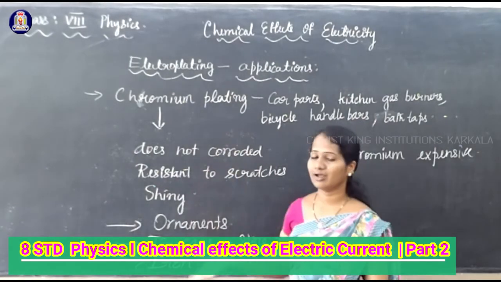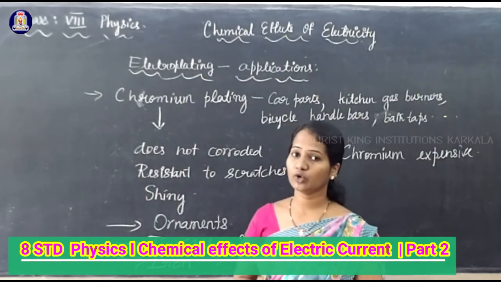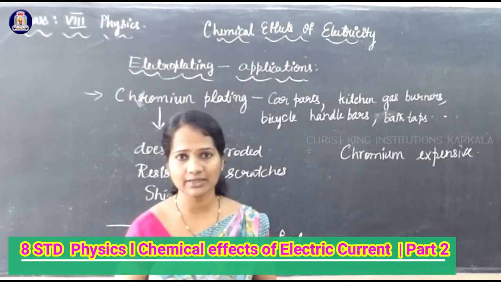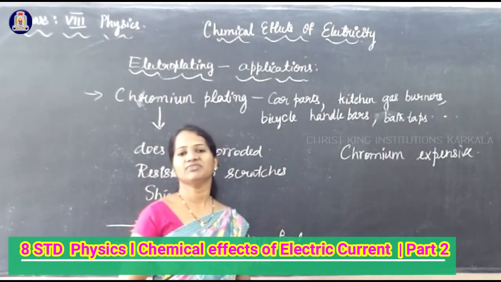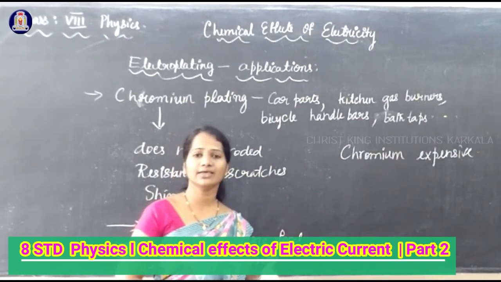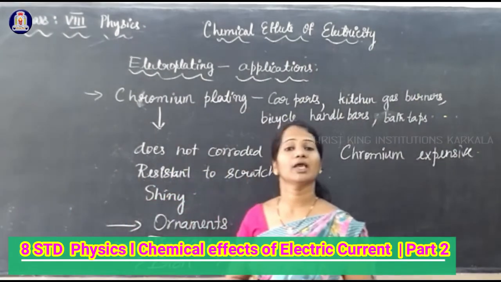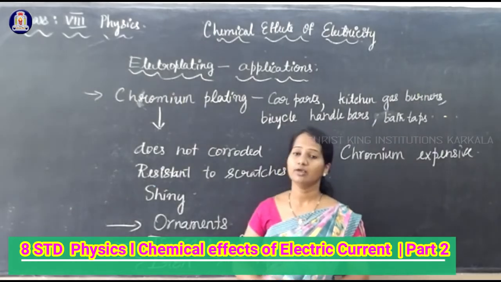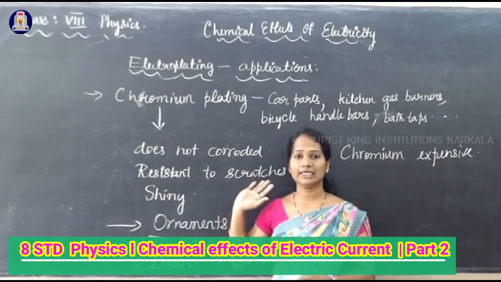So these are the applications of electroplating. Electroplating is done using the chemical effect of electricity, so this is the application of the chemical effect of electricity which we use in our daily life.